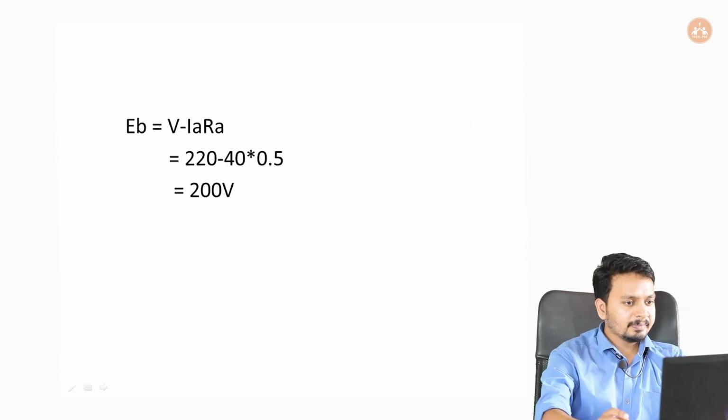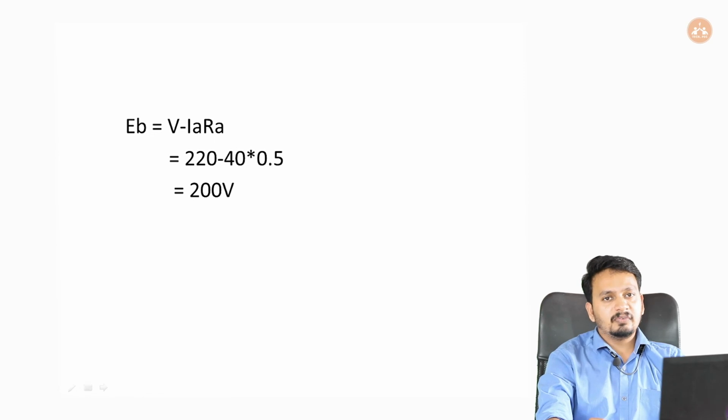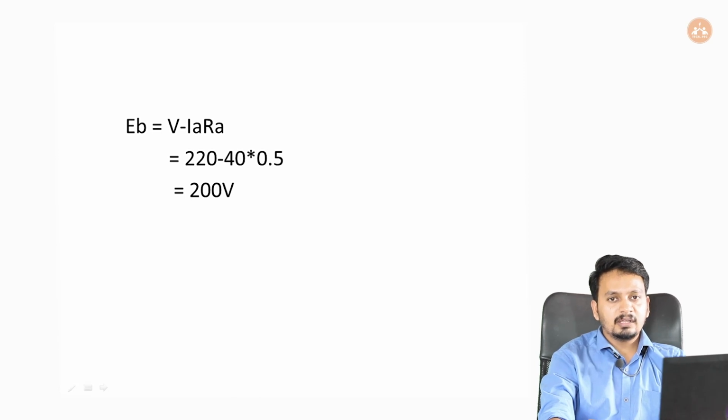Let's see how it came. EB we know equals V minus IARA, and it is equal to, V is given as 220 volt and IA is given as 40 ampere and RA is given as 0.5 ohm. So 220 minus 40 into 0.5, which will be 200 volt.